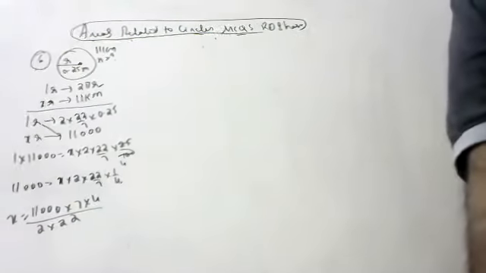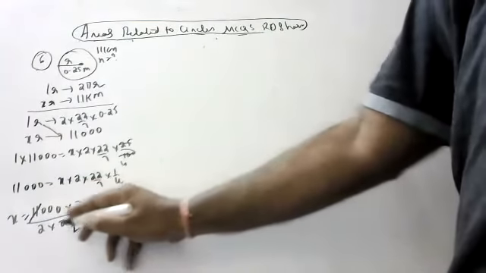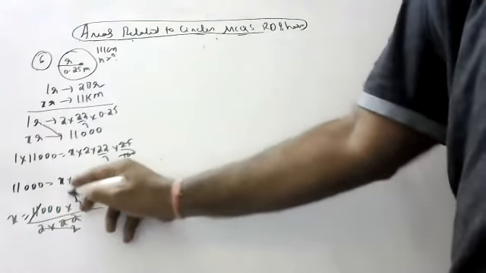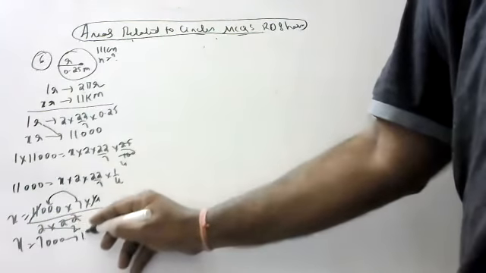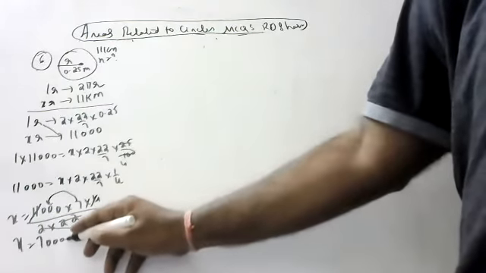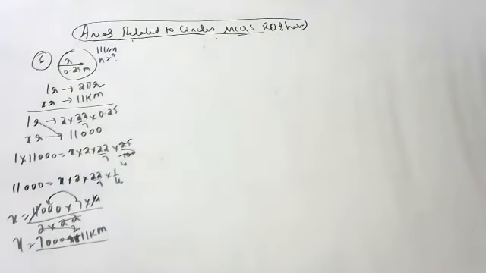Slowly you see, children, how I am doing. Please see the calculations. 11 2s are 22, 2 2s are 4, 4 cancel. 7,000 rotations it will make to cover 11 kilometers. Like this you have to do, children.